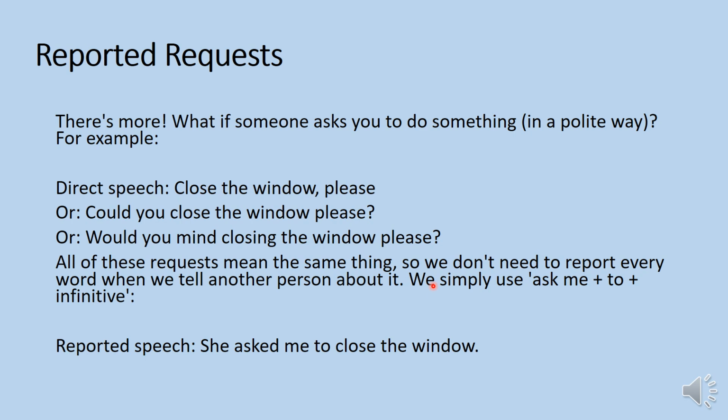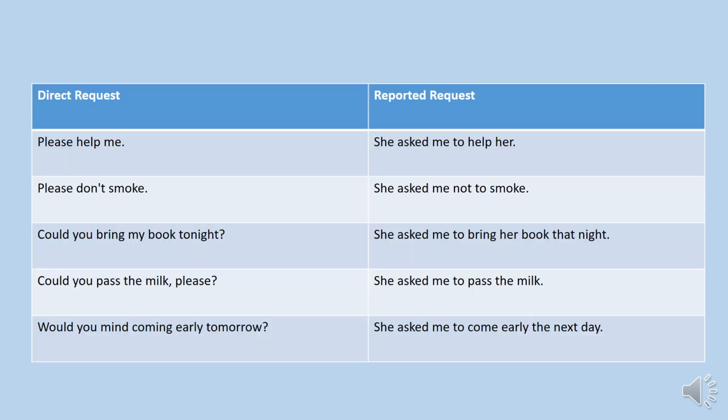So, in order to report a request, what do we do? We simply use ask me to an infinitive. So let me remind you that infinitive means you use to plus the base form of the verb. So let's take this one per se. Close the window, please. It becomes she asked me to close the window. And please make sure that you add to before the verb.